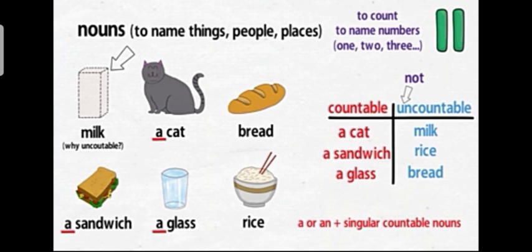A or an is used to represent singular countable nouns. But here in this picture, none of the words begin with a vowel letter. So, in front of all the singular countable nouns, a is written. Now, let us look at some examples.